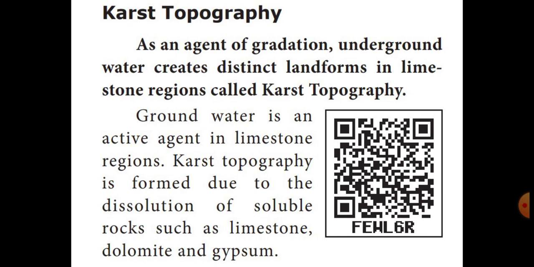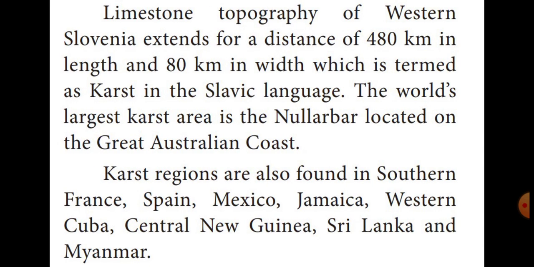Karst topography is formed due to the dissolution of soluble rocks such as limestone, dolomite, and gypsum. How was karst topography formed? Because of the dissolution of these soluble rocks.